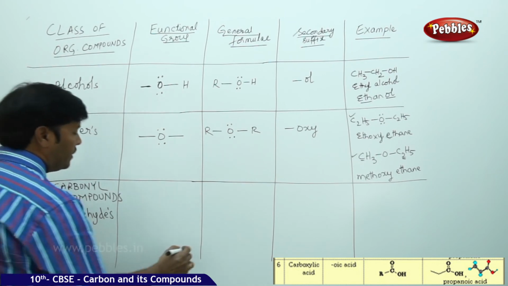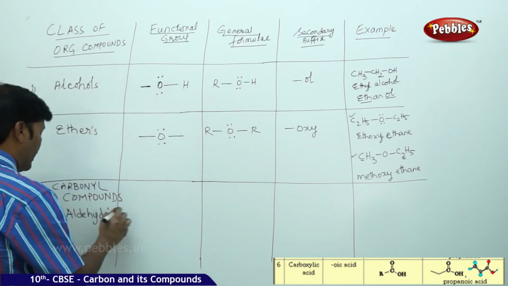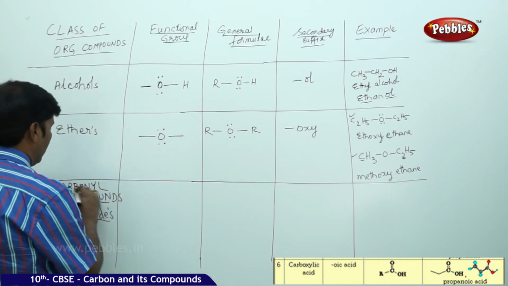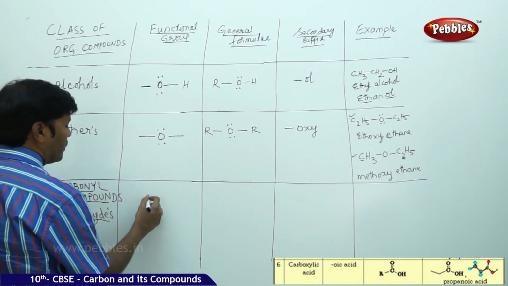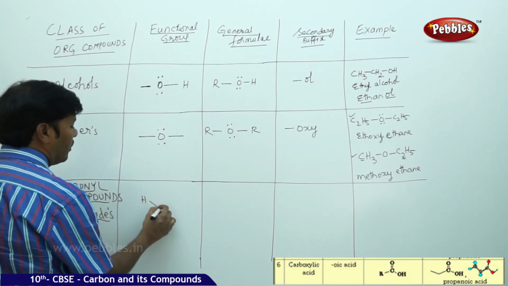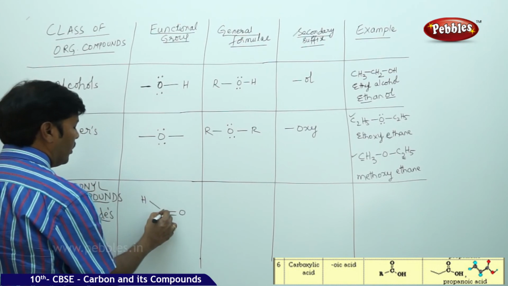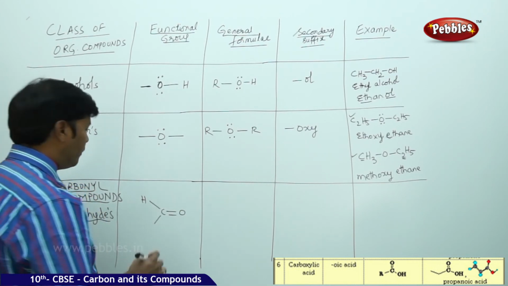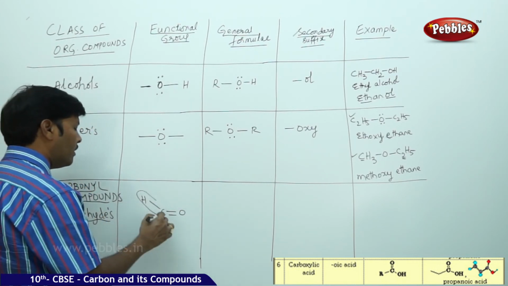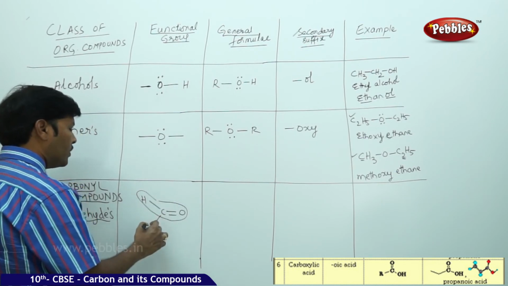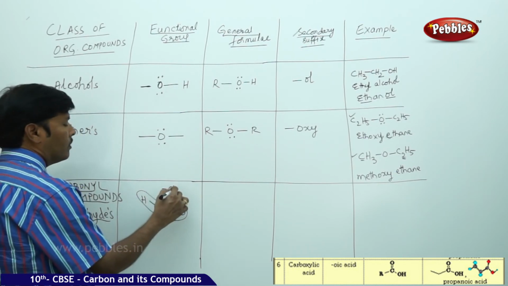The aldehyde functional group is hydrogen single bond, carbon double bond with one carbonyl group. The aldehyde must contain CHO.